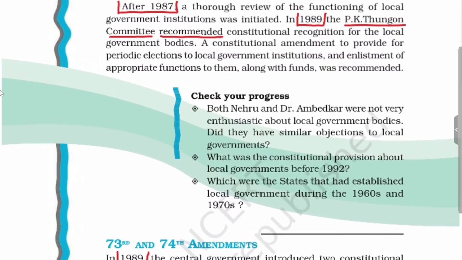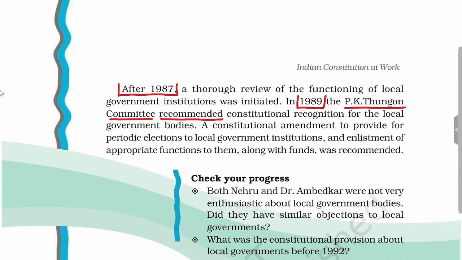Later you will see several committees were appointed. After 1970, in 1987 and particularly 1989, the P.K. Thungon Committee recommended that local government bodies should be given constitutional recognition through constitutional amendment.